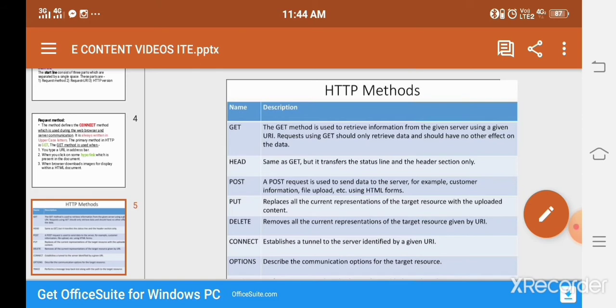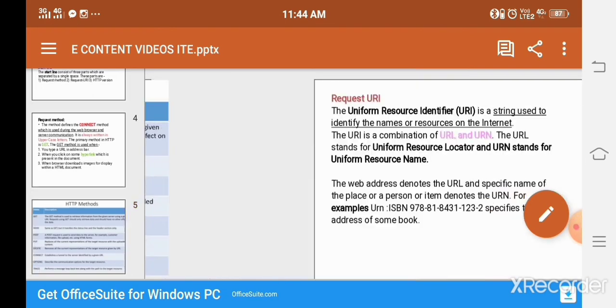CONNECT is used to establish a connection, so it establishes the connection between the users. And OPTIONS is describing the communication options. Okay, it is for the target resource. This is the basic concept of HTTP methods.